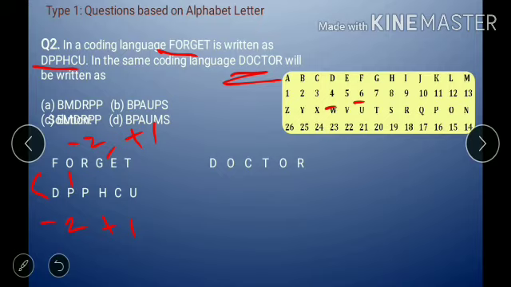D minus 2 we will get B. O plus 1 we will get P, and C minus 2 is A, T plus 1 is U, O minus 2 we will get M, and R plus 1 is S. So BPAUMS, option D is the correct answer. So this one's answer is BPAUMS.